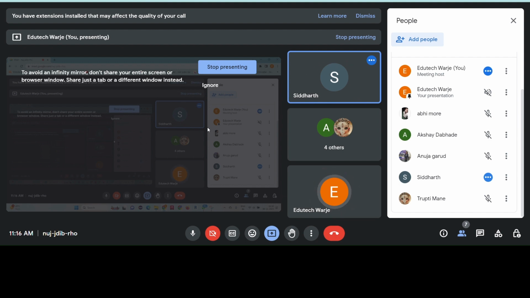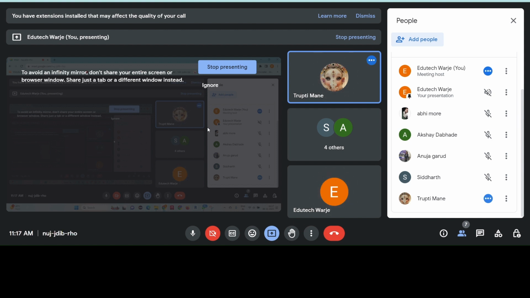Okay. Now, Anuja, can you differentiate between parameter and argument? What is a parameter and what is an argument? Sir, suppose we are declaring one function and we are giving some values in the round parentheses, then they are called parameters. And at the function call, whatever values we are giving, those values will be the arguments.